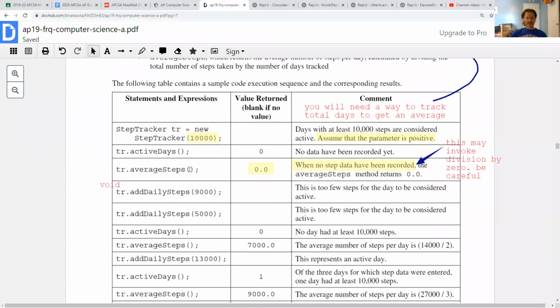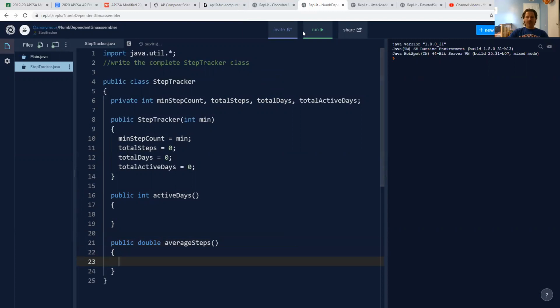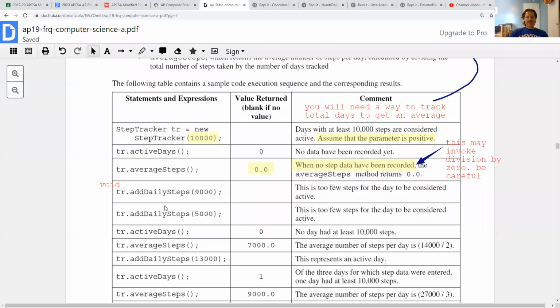All right, and now, like I mentioned, there's 3 methods that we need, and we learned about their signatures here. The first 2 are parameterless, int and a double return, active days, average steps. So public int activeDays, and this one is going to return an int, but let's hold off on that just for now. And then we have a public double averageSteps, also parameterless, and we'll write that one in a minute, and then addDailySteps, which is a void method.